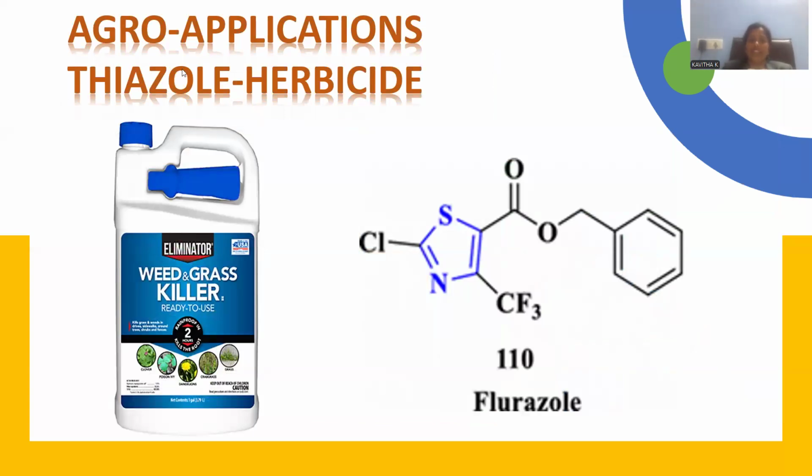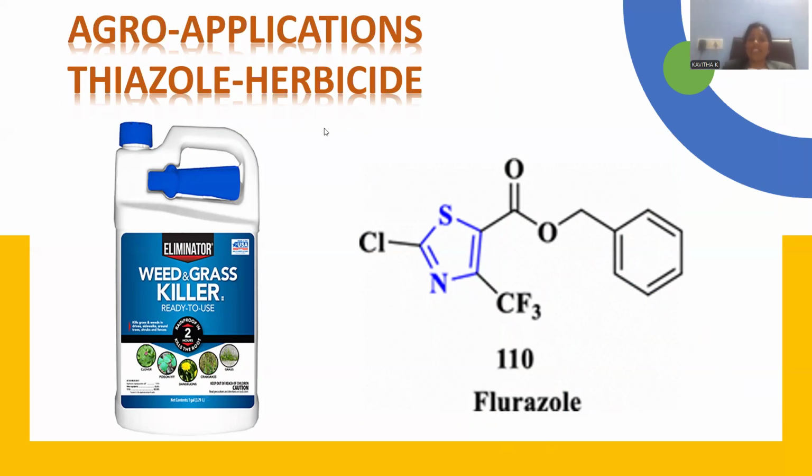herbicidal agro application pertaining to thiazole. There is a compound you can allocate, that is flurazole, where the fluoro functionality is amplifying the action of thiazole. Thiazole is the core nucleus whose activity is enhanced due to the fluoro substituent at position number 4.